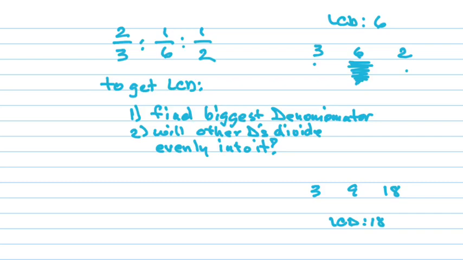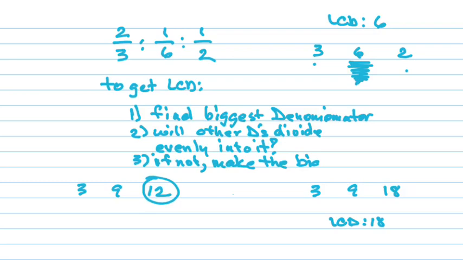Okay. Now, do you think that's always going to work? Nope. Doesn't always work. Say we have 3, 9, and 12. What's my biggest denominator up there? 12. Will 3 divide into 12? Yes. So we're good there. But will 9 divide into 12? No. So we can't use 12. So what we'll do is, if not, just make the biggest one bigger.